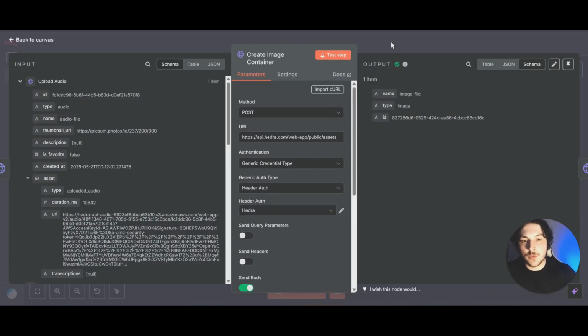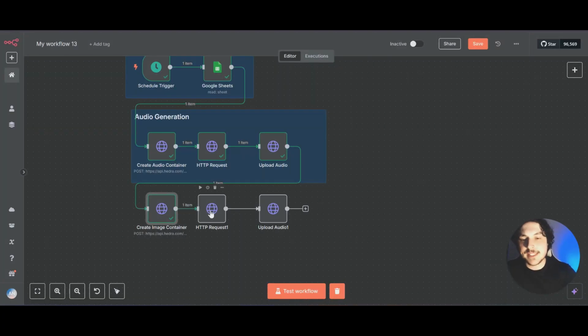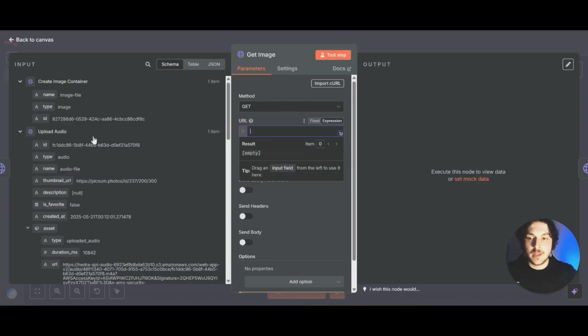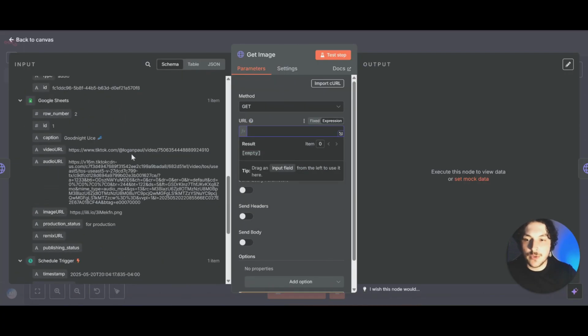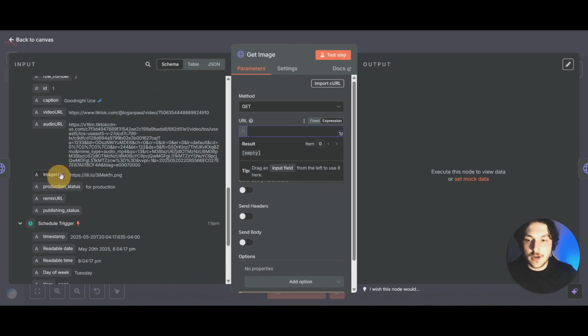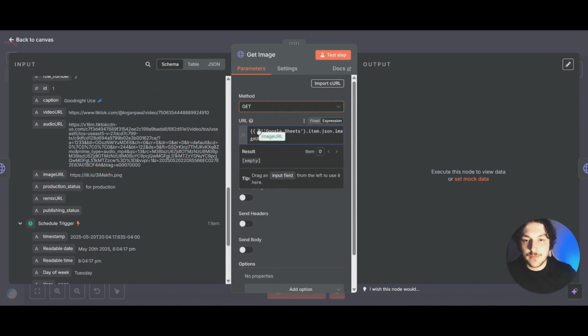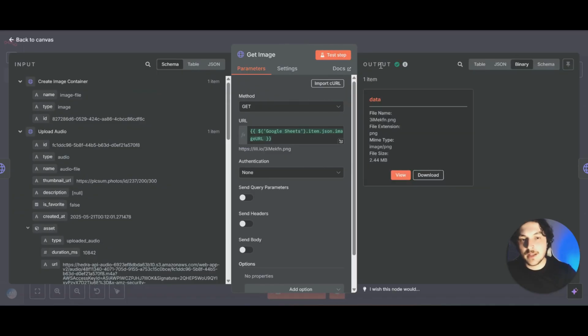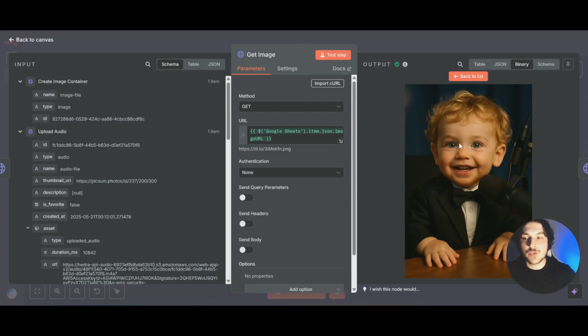Now if we come up here and test step, we have now created an image container inside of Hedra. So we can click out and then click on this second HTTP request node, and we're going to rename it to get image. For the URL, this time we're going to get the image, so we can delete the audio and scroll down until we see the Google Sheet one. The image URL right there, you want to drag it in. Now we can just click test step, and under the output, we can click view. This is the image that they're going to use to create that baby podcast.